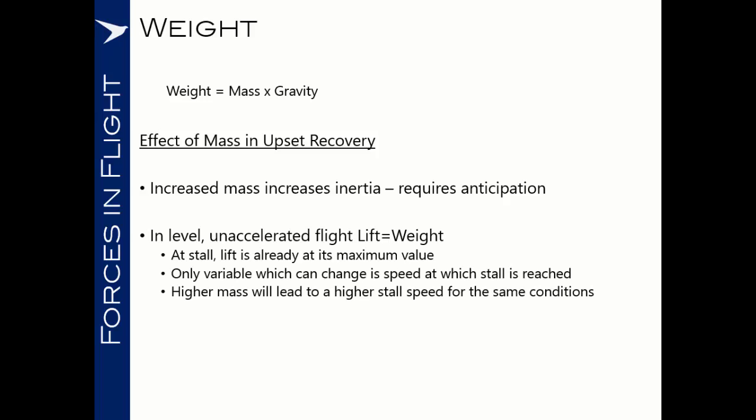We established that in level unaccelerated flight, lift is equal to weight. At the stall, lift is already at its maximum value, as we saw, so the only variable which can change the speed at which the stall is reached is the weight. A higher mass will lead to a higher stall speed for the same conditions, and we'll examine this in a little bit more detail when we get onto stalling and spinning. But for now, suffice to say that mass is a factor when we are considering our upset recovery.